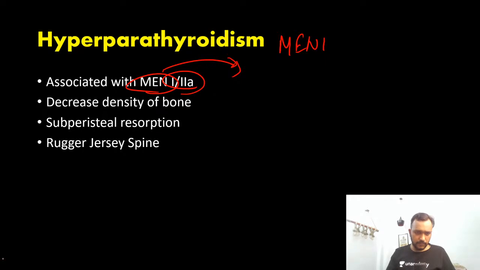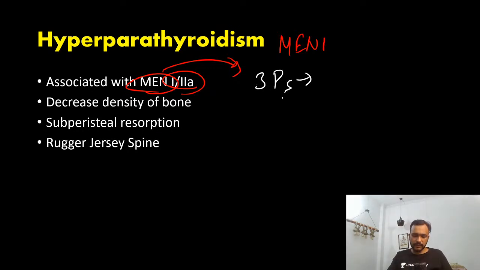So 3 P's are seen in the MEN 1 syndrome. Can you tell me what are the 3 P's?